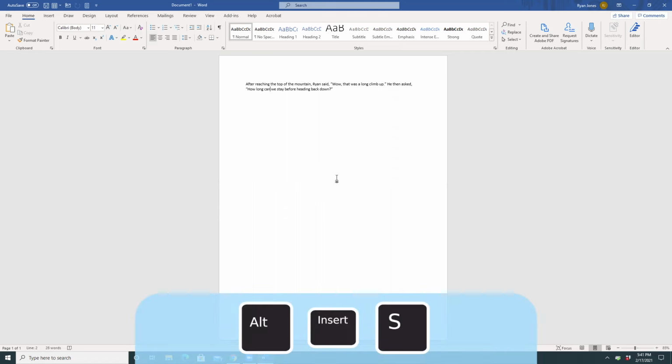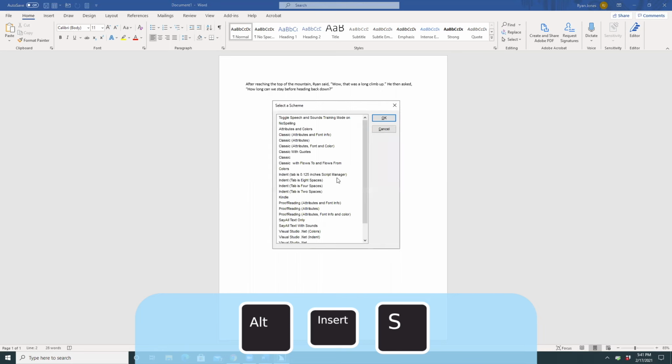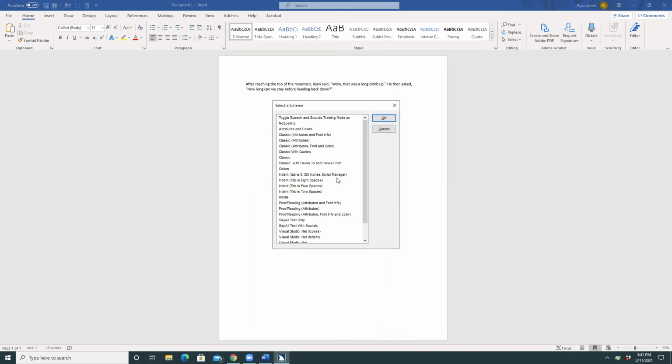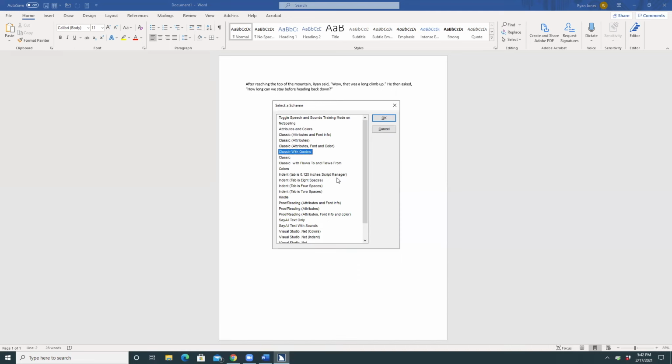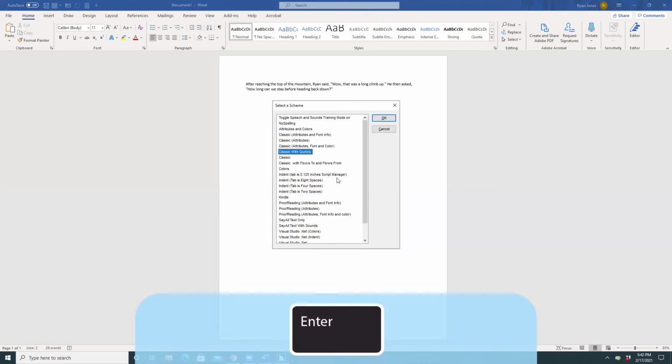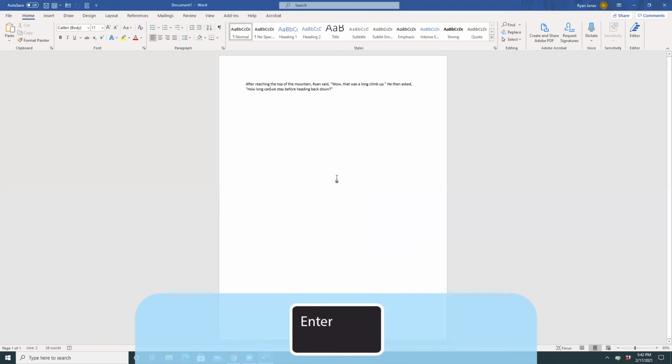I'm going to press Alt, Insert S. Select the scheme dialog. List view. Word Classic, 25 of 25. Now we can see that my default scheme in Microsoft Word is called Word Classic. I'm going to find the one that's called Classic with quotes. So I'm going to press C until I find that. Classic attributes. Classic with quotes, 7 of 25. And I'll press Enter to activate it. Switch to scheme Classic with quotes.